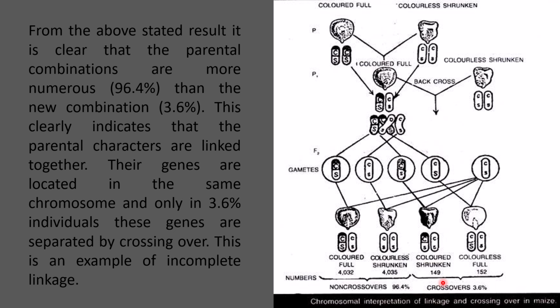That is how most individuals have parental combinations, and only a few percent show new combinations. This shows the incomplete linkage between the genes that govern colored and full seed and colorless and shrunken seed in maize.